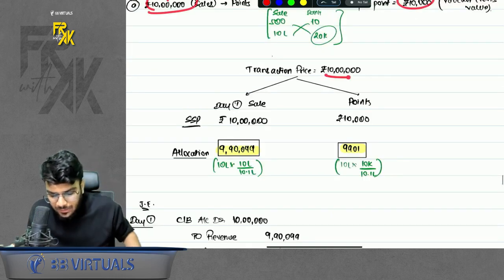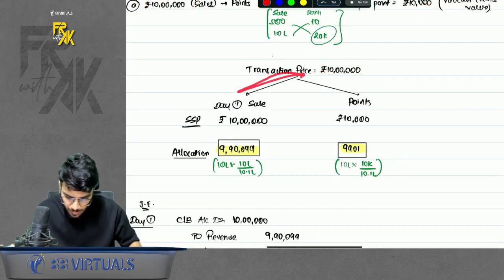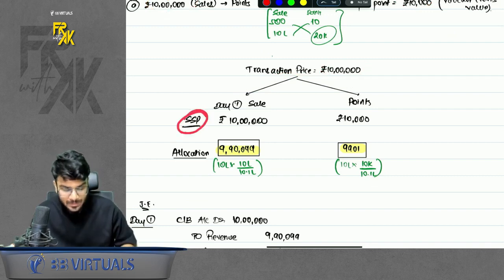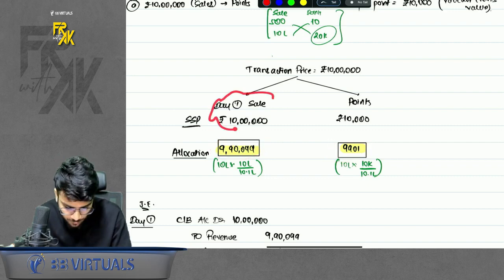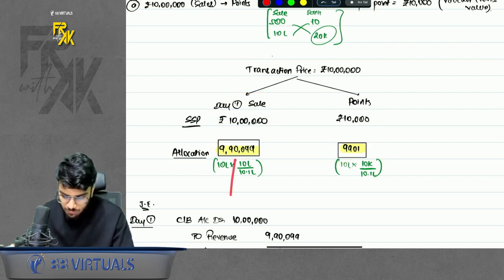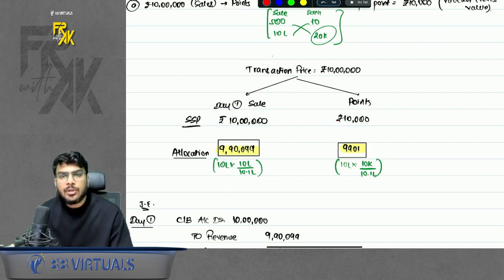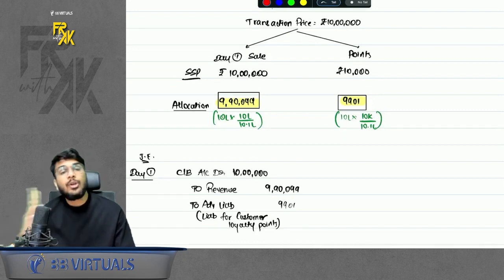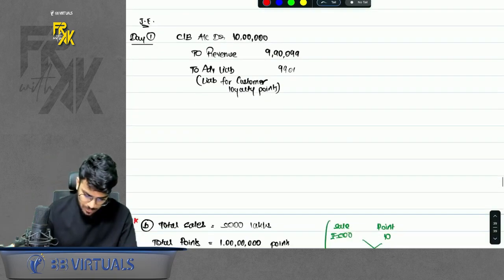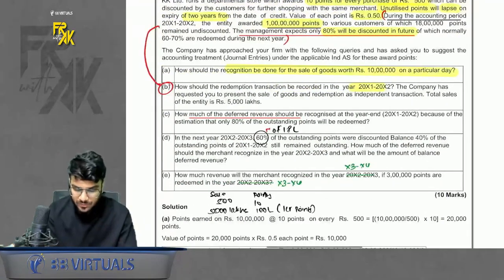Now the transaction price is 10 lakhs. Bifurcate it in the ratio of SSP, and you will get the allocation. Why allocate? Because whatever you get for the sale, you can book today, but whatever you get against the points, you will not book today. You will either book it when the customer redeems the points, or after 2 years when the points lapse. So this was the first part, not linked to the 1 crore points.